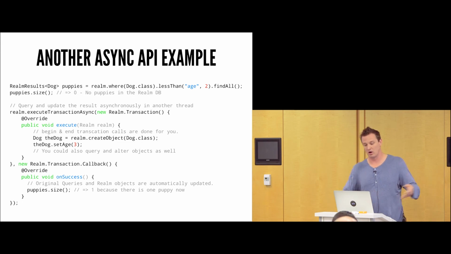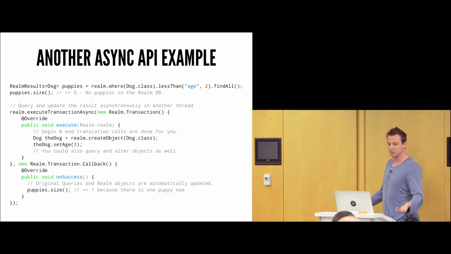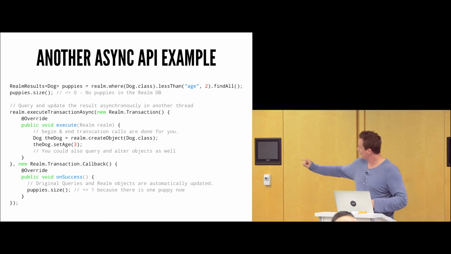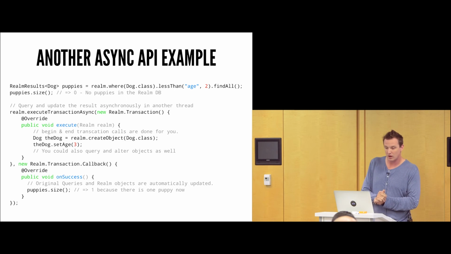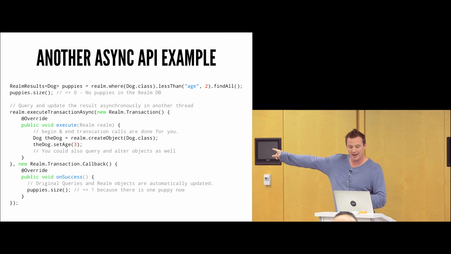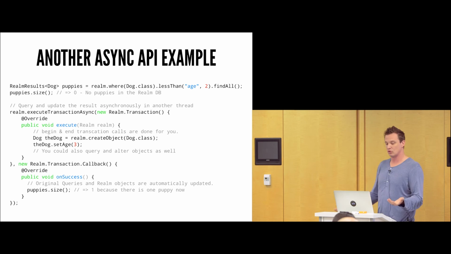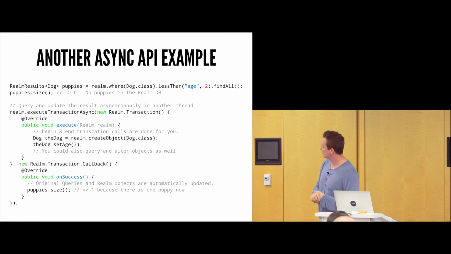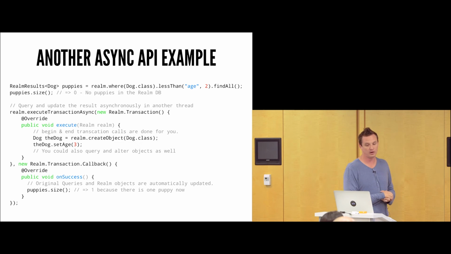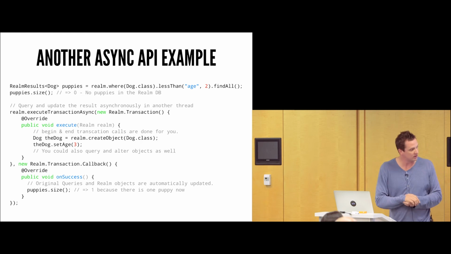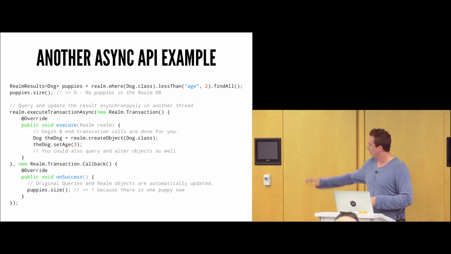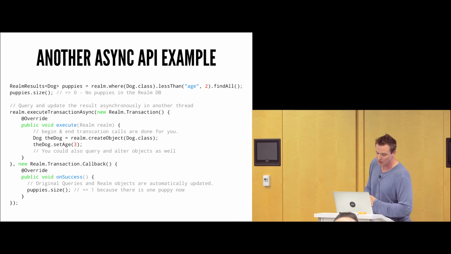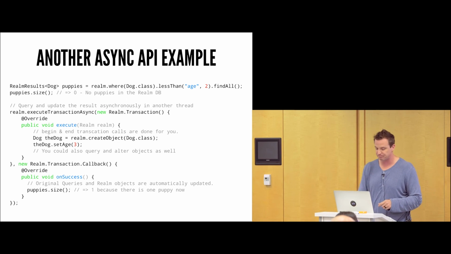At this point, we'll create the dog. We set the age to whatever. That's actually a typo. That should be 2. Actually 1. That should be a set dog age of 1. And then as soon as it's done, the bottom line, which is a callback saying, hey, this write has been completed, will be called, and this puppies.size would be the size of 1 at that point. Again, that set age should be a 1, not a 3. That is a typo on my fault.